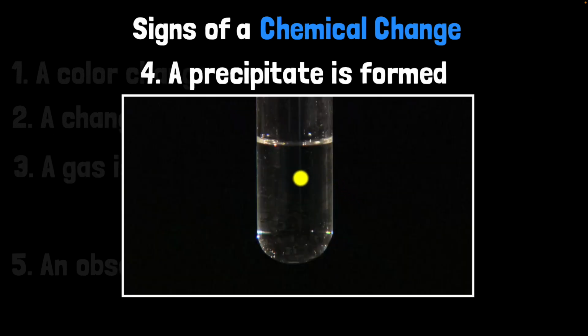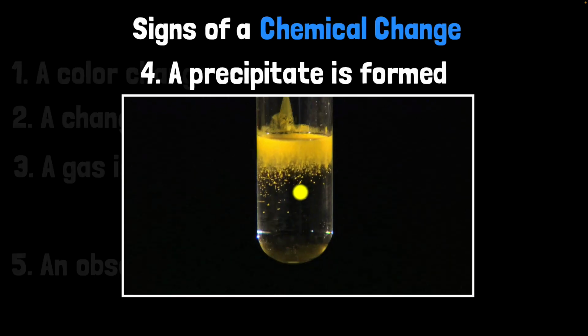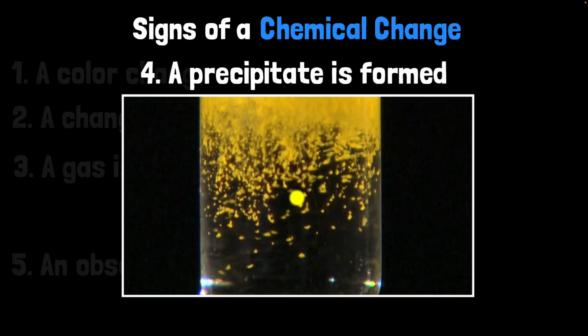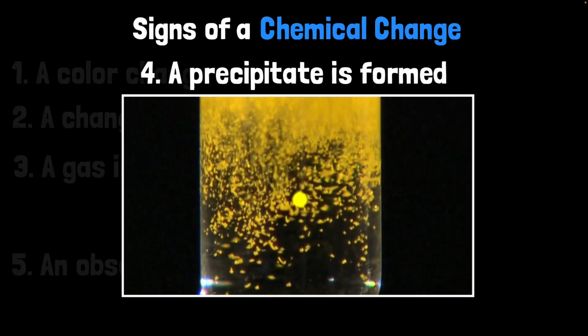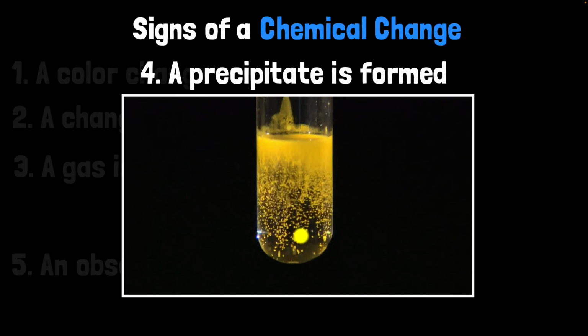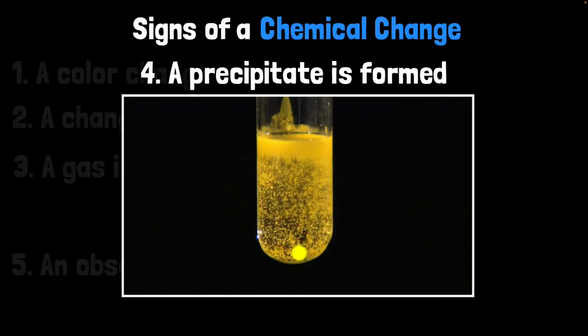Sometimes when you mix two liquids, we're mixing two liquids over here, you know what you get? You get a solid. You get solid crystals. Actually, if you zoom in, let's zoom in over here. You are seeing solid crystals being formed in mixing liquids. This is what we call a precipitate. It settles down. And so look, a new substance sometimes precipitates out.